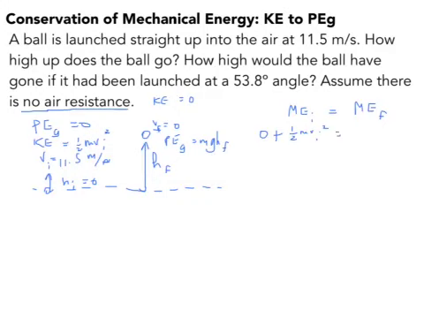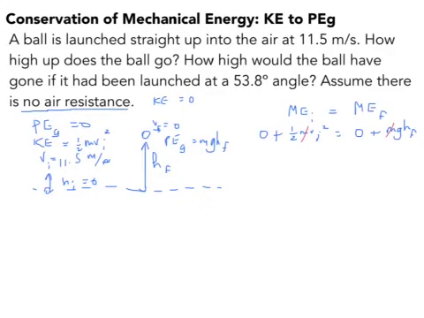And on the right, our energies are 0 for kinetic energy plus mgh, where h is the final height the ball reaches. And that's what we're solving for, the final height. So you look and you see, oh my gosh, we don't need the mass. How convenient. They cancel, right? The mass here cancels with the mass here. And that's pretty convenient because we weren't even given the mass, so it had to cancel.